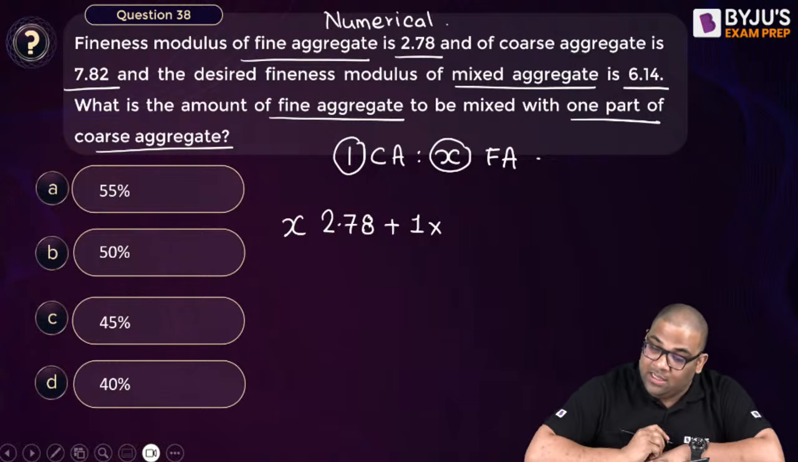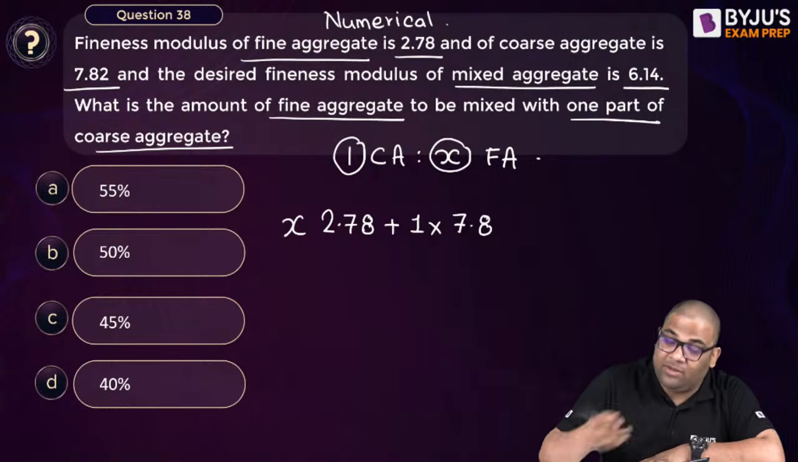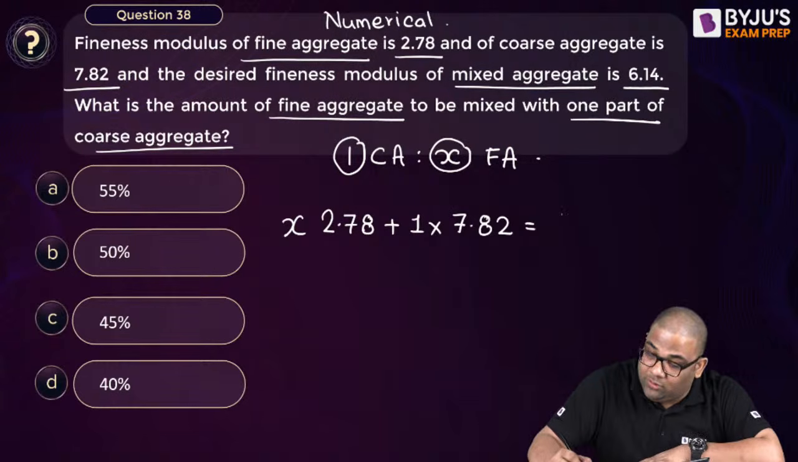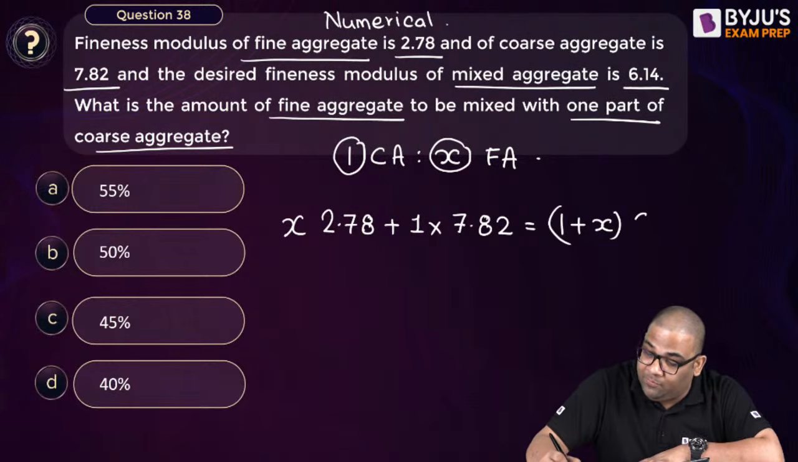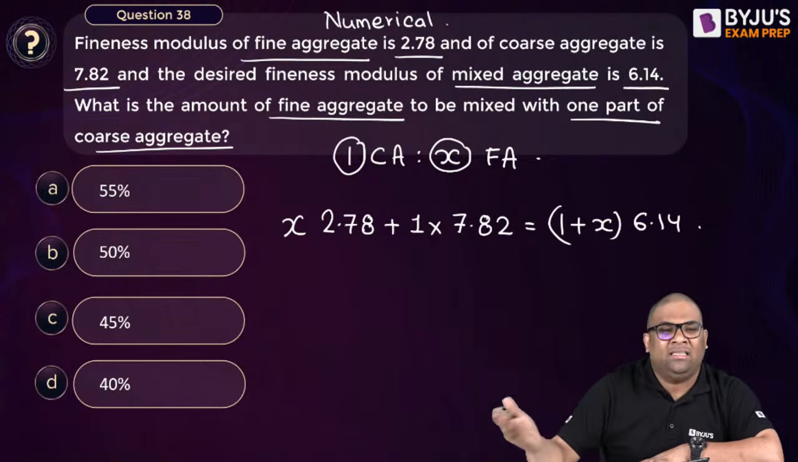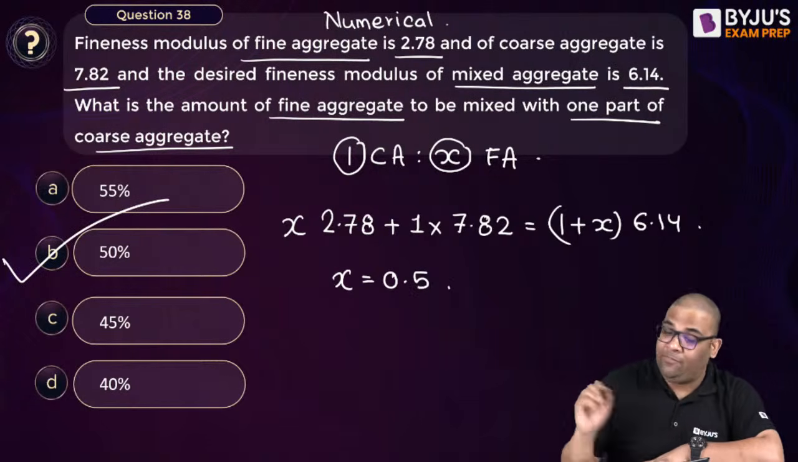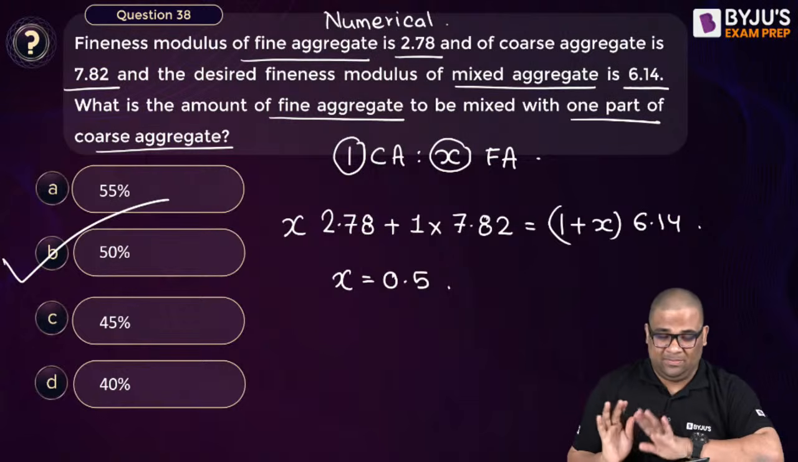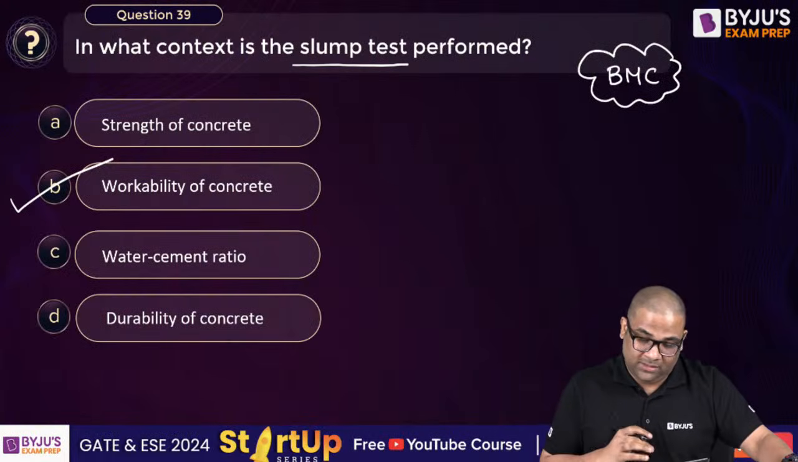And what is the fineness modulus for that? For coarse aggregate it is 7.82. Now when we mix them, what is the total? Total is 1 plus X. And combined is how much? 6.14. It's very straightforward, asked in ESE also. So from your X you will get X is equal to 0.5. Again it is straightforward.